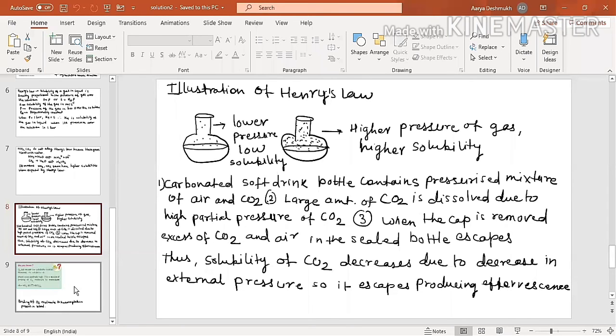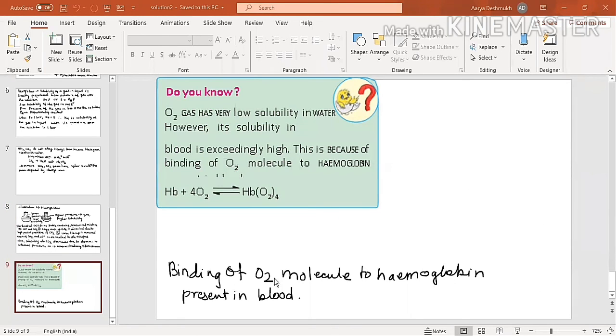Okay. Now the last thing, this oxygen gas, it has tendency to get dissolved in blood. How does it get dissolved? It gets just attached with this hemoglobin. Hemoglobin, so this has very low solubility in water, but it has got great solubility in blood. कशामुळे? Because it binds the oxygen molecule to hemoglobin. तो फक्त bind होतो तिथं, bond तयार करतो. So this is Hb plus 4O2. It forms HbO2.